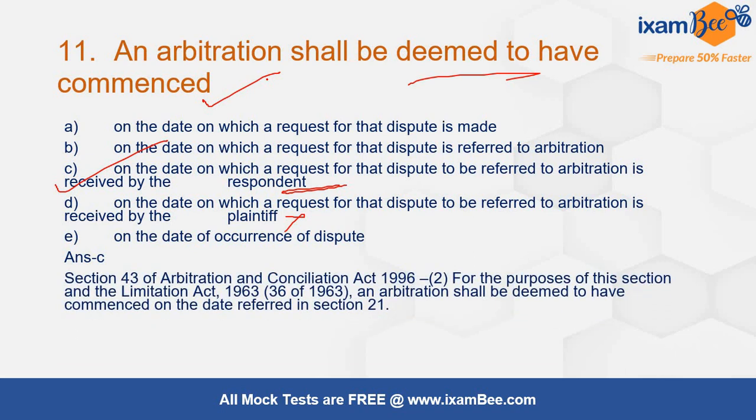Section 43 Arbitration and Conciliation Act का पढ़ना होगा आपको for that purpose, and it is dealt with under Section 43, and Limitation Act also for arbitration shall be deemed to have been commenced on that date only, as is mentioned in Section 21 of the Act. उस दिन से ही limitation period भी start हो जाता है. That also has to be referred.